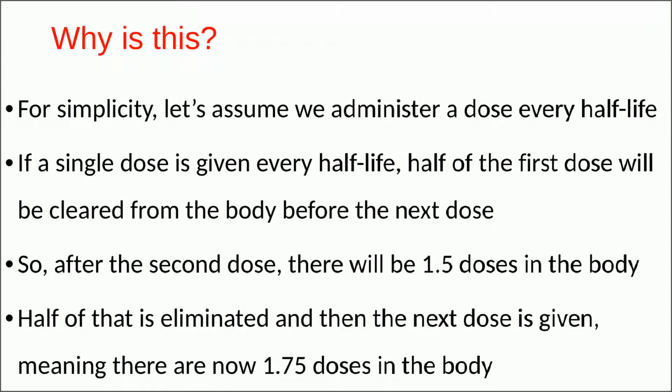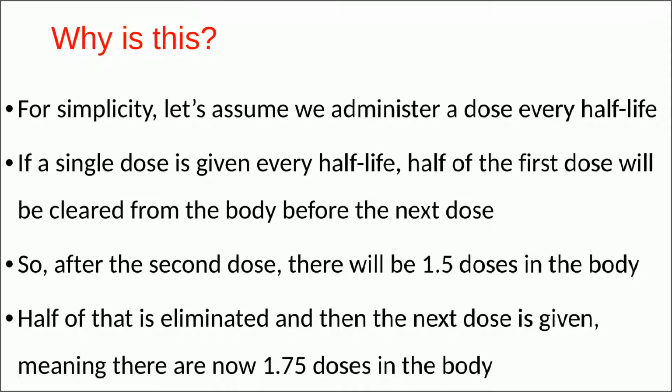Now why is this steady state concentration very important? For simplicity, let us assume we administer a dose every half-life. Now, if a single dose is given every half-life, half of the first dose will be cleared from the body before the next dose.